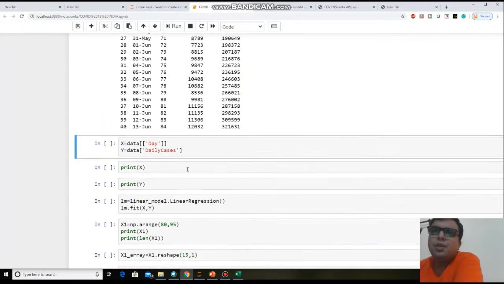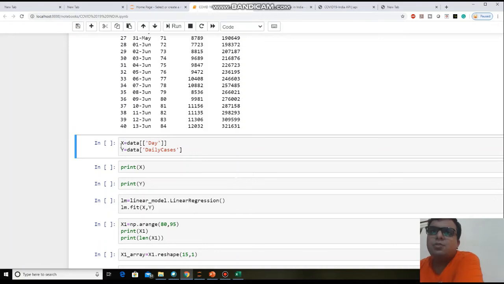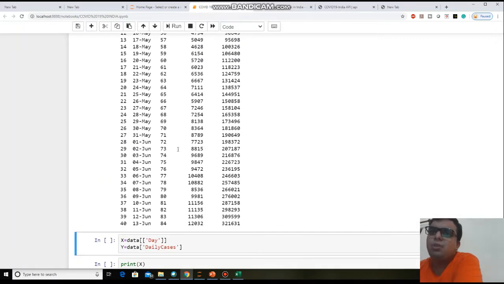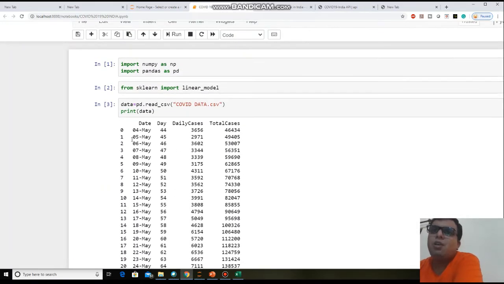So select here. This is the capital X variable data, and you are taking only the day. You are taking just a single parameter, that's why in the two-dimensional list you are giving just one parameter. If you want to take a second parameter also, you can by giving a comma here. But we generally do not take such kind of data in a machine learning model.